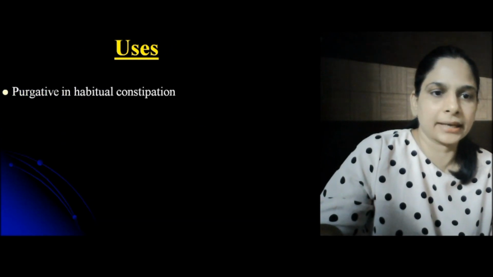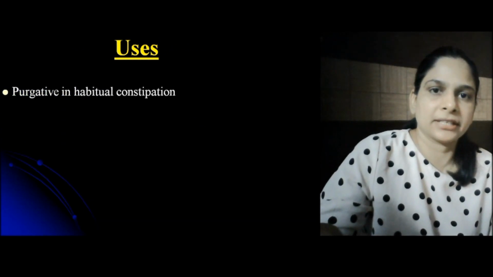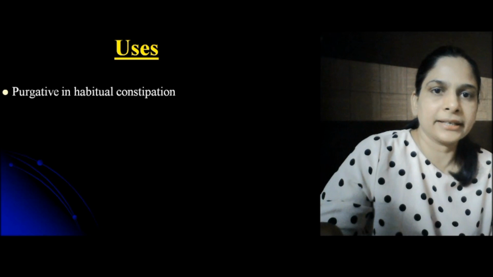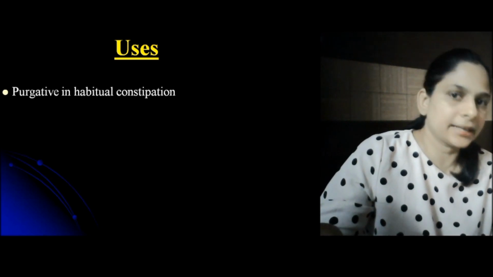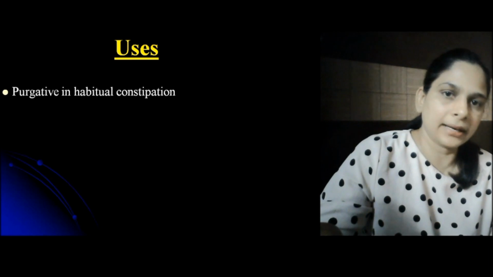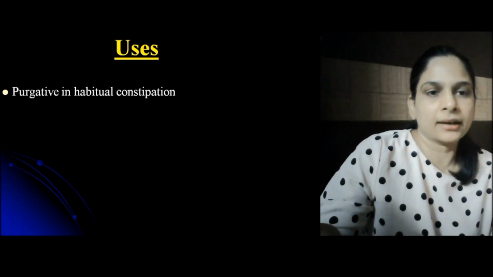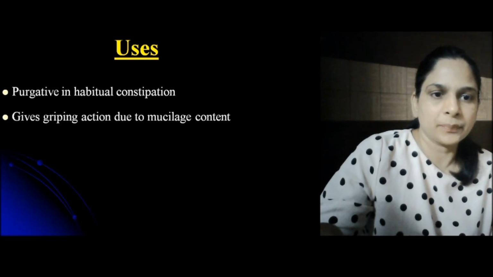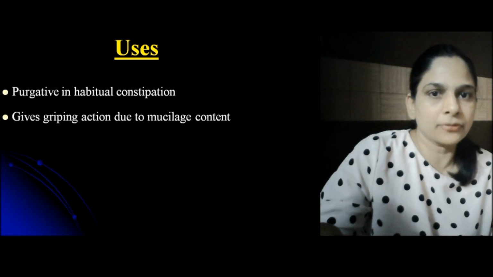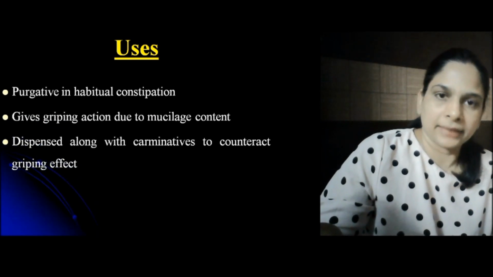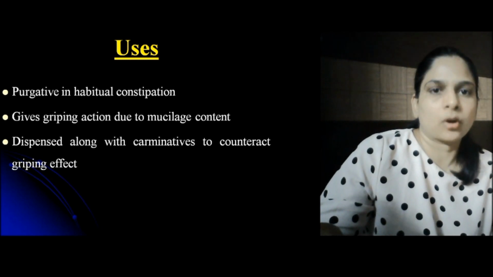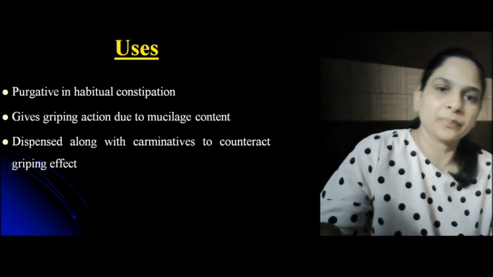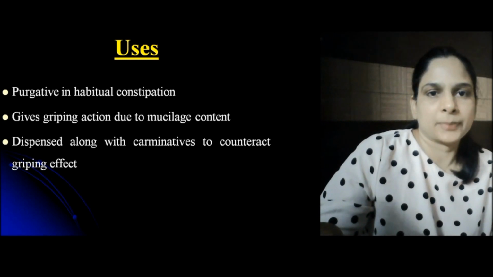As we know, anthracene derivative containing drugs exert purgative action. They are irritating purgatives, so they irritate the mucosal layer of the colon and exert that action. Senna is mainly a purgative, especially in habitual constipation. It gives gripping action due to the presence of mucilage, and hence to reduce the gripping action, senna leaves are mostly dispensed with carminatives to counteract it.